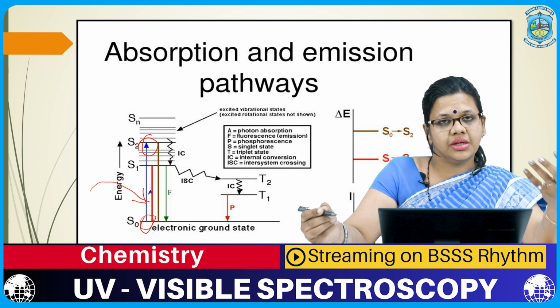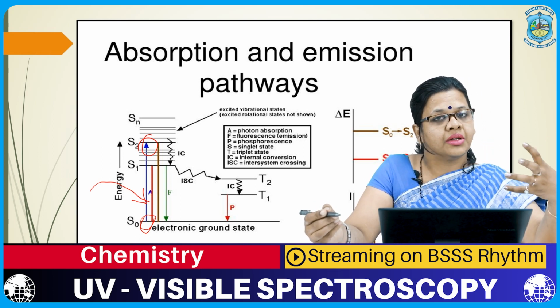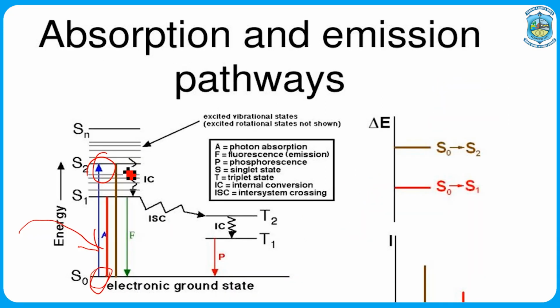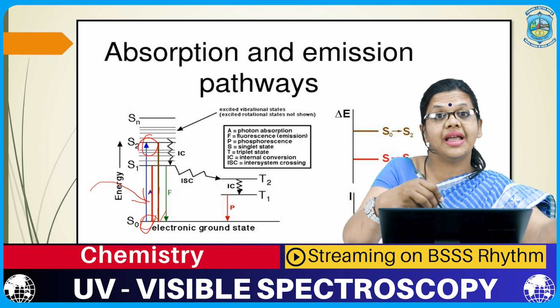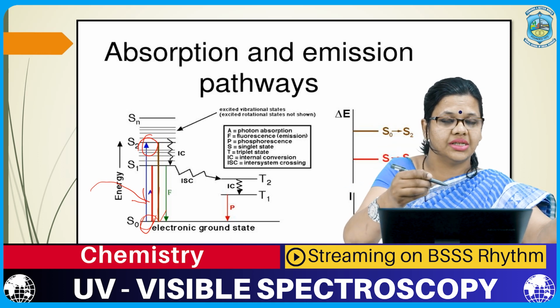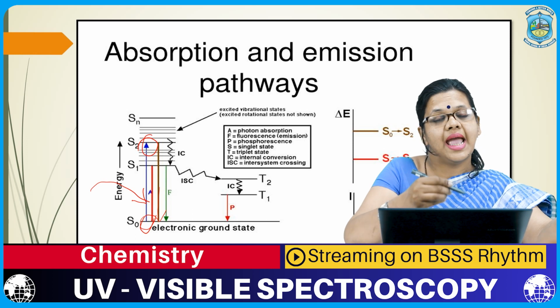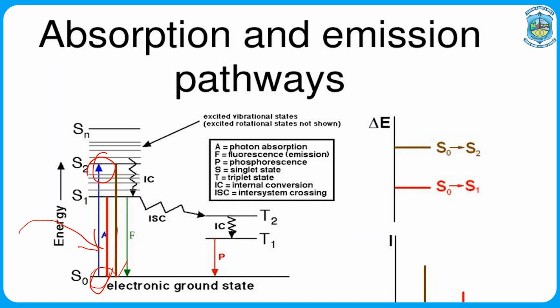But the other way around is also true. After excitation, the molecule comes back down to the ground state, for which there are various steps. But during this process, since it comes down, it will radiate out the energy that it has already absorbed for the excitation. So, if we analyze this energy or the radiation which is being emitted while returning to the ground state, then the spectroscopy will be termed as emission spectroscopy. So, based on the type of radiation that we are analyzing, it can be classified as absorption spectroscopy and emission spectroscopy.